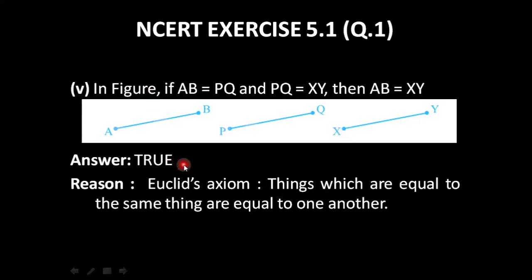Yes, this statement is true, because this is what was discussed in Euclid's axiom, that if things are equal to the same thing, then they would be equal to one another. Here AB is equal to PQ and XY is also equal to PQ. So these are the two things which are equal to the same thing. Hence, they will be equal to one another also. I hope you have understood all the 5 statements of question number 1.